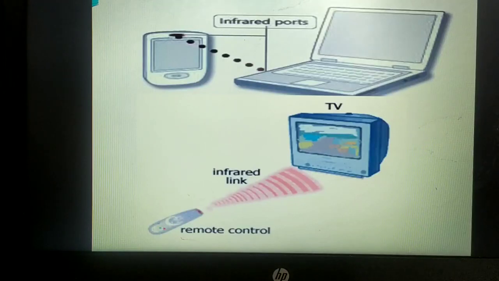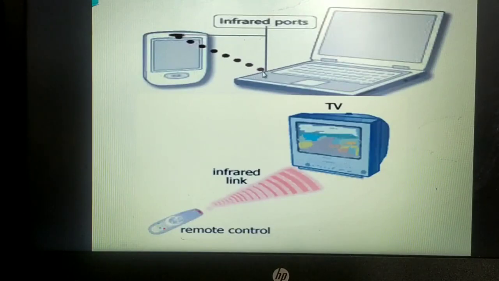I hope you know what is line of sight propagation. The signals have the ability to travel in a straight line. They cannot penetrate, neither can they deviate. Okay. For an example, I can say here we are trying to transfer the data between our mobile handset and the laptop. Therein we are making use of the infrared rays.